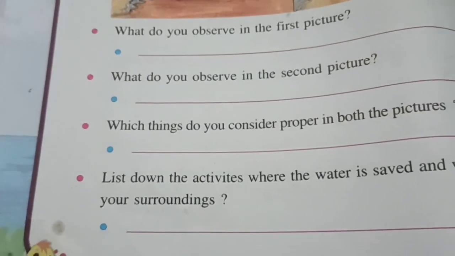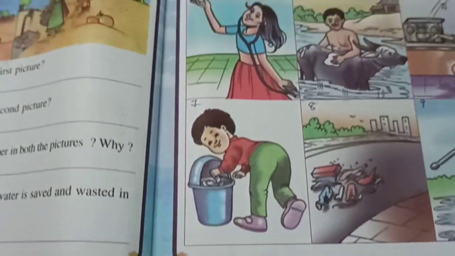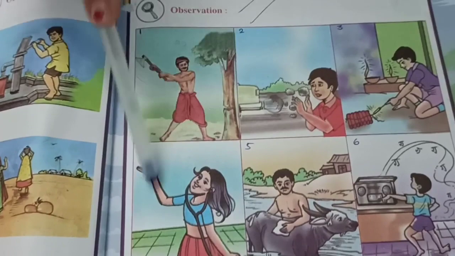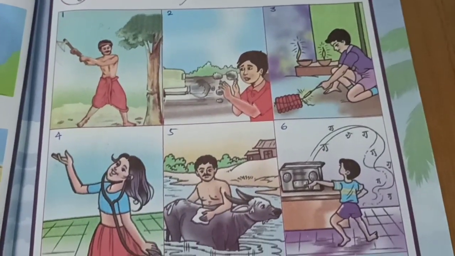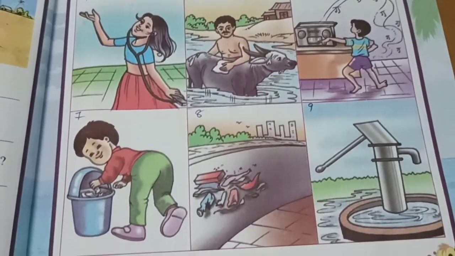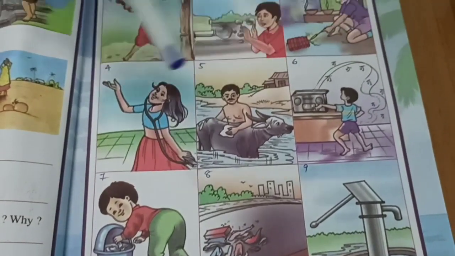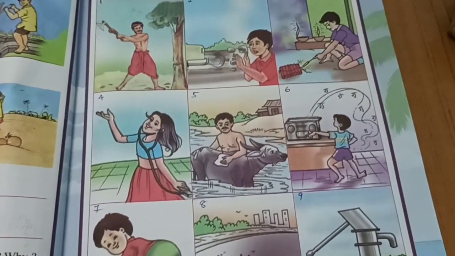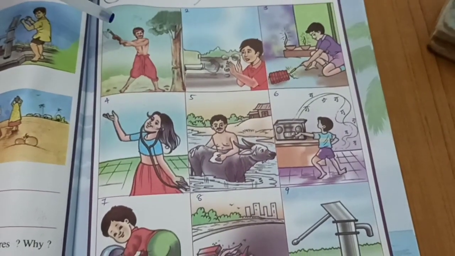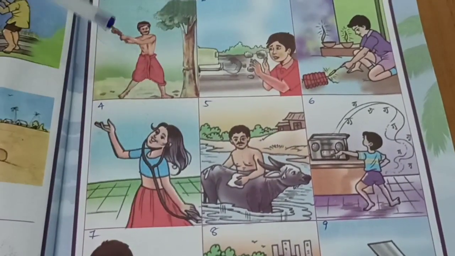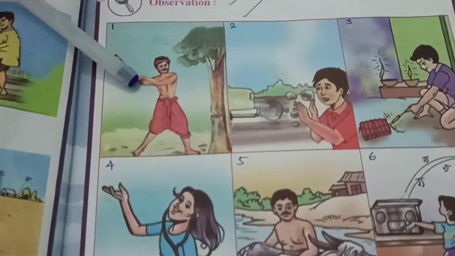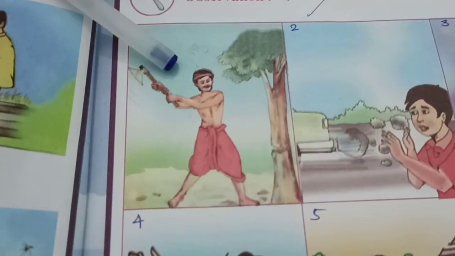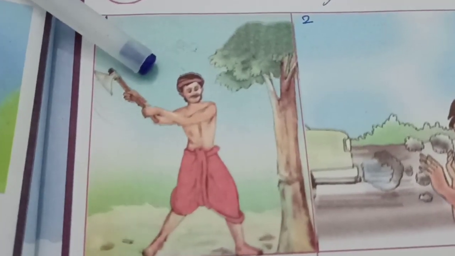And I told you in the last class to observe all these 9 pictures carefully, right? Did you observe it? Who is doing what? There are different activities in these 9 pictures, right? So let us start these activities. What they are doing, we'll just discuss it. Look at the first picture. Can you see here? Yes.